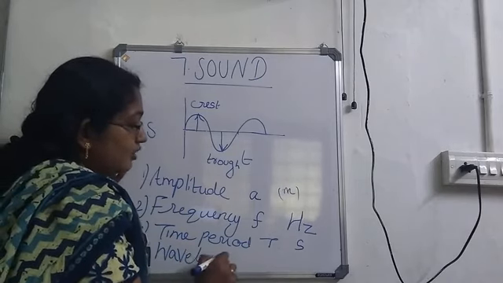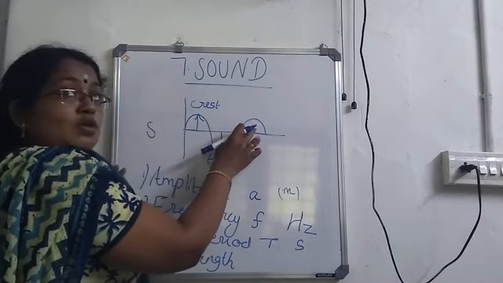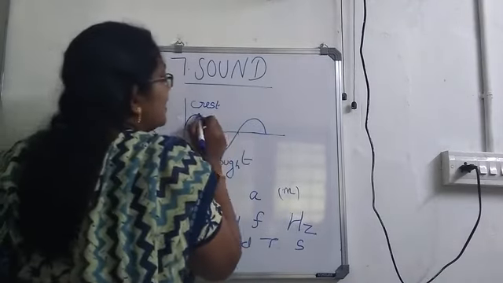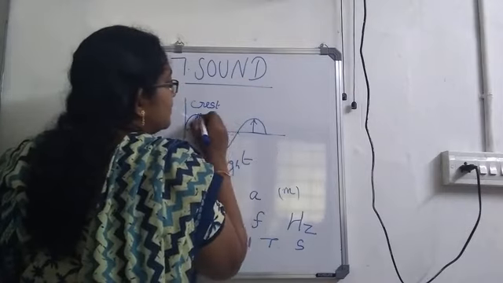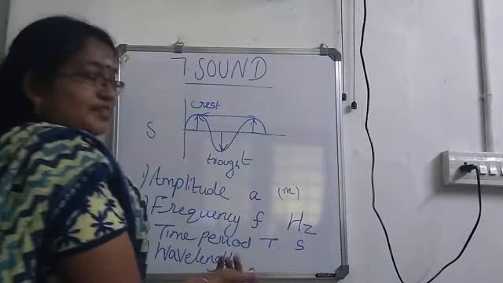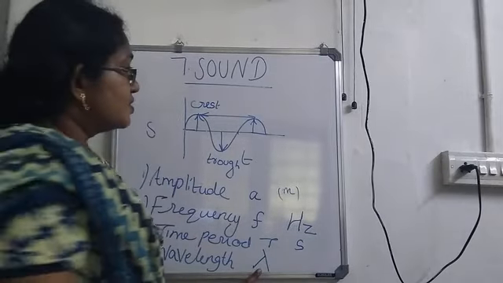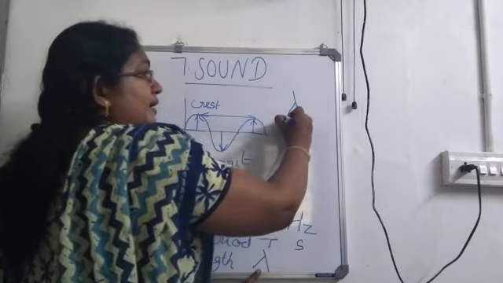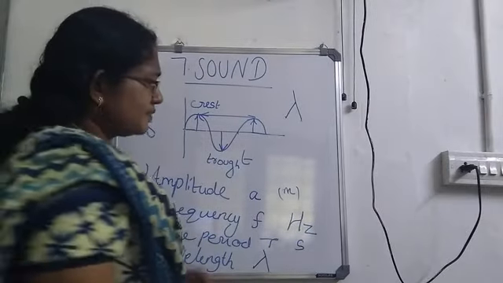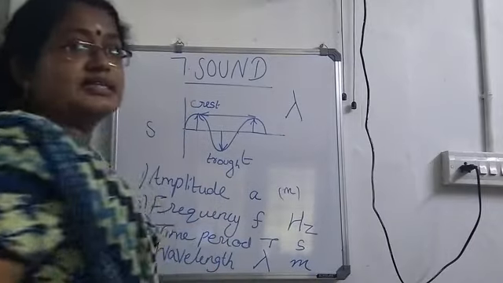Now the fourth one is wavelength. Wavelength is the length of a wave or distance between two consecutive crests. Length of a wave means how much will come as the length? This is the length of a wave. That is known as wavelength. It is represented by the letter lambda. So just watch how to draw lambda. This is lambda. Then here also it is length. So its unit is meter.